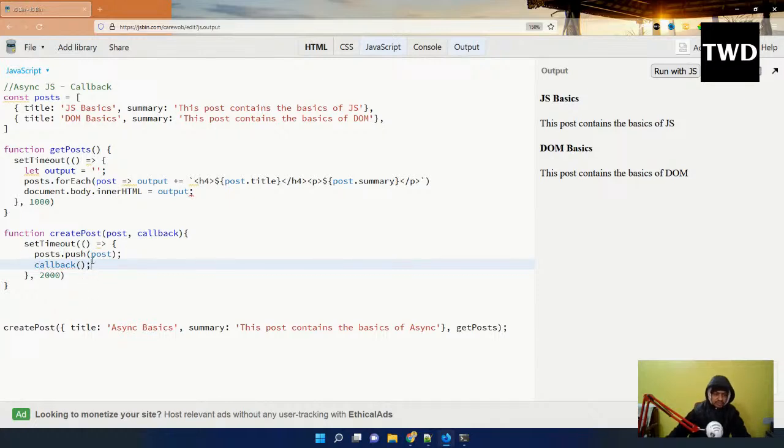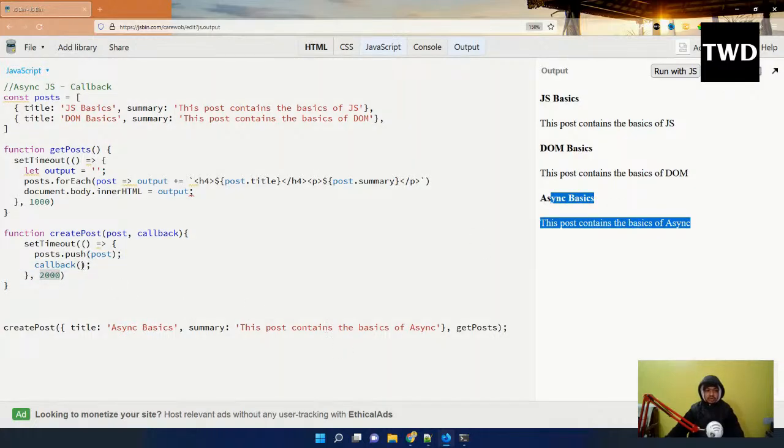Okay, I'm calling this function, and then see, again I will run it. After 2 seconds, it is taking exactly 2 seconds, because the longest one of this is 2 seconds. But now I'm getting this async JS also, because post.push is done. Post.push is done, and after that only, it will run after 2 seconds, this callback function will be called. So the callback function, which is actually the getPost, is called after that. After post.push is done, then only the callback is done. So that's why I'm seeing this also.